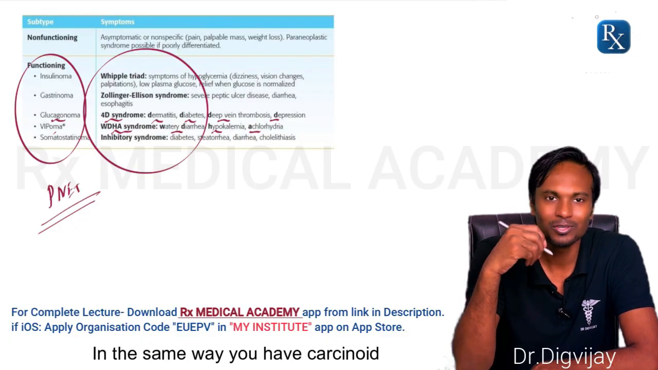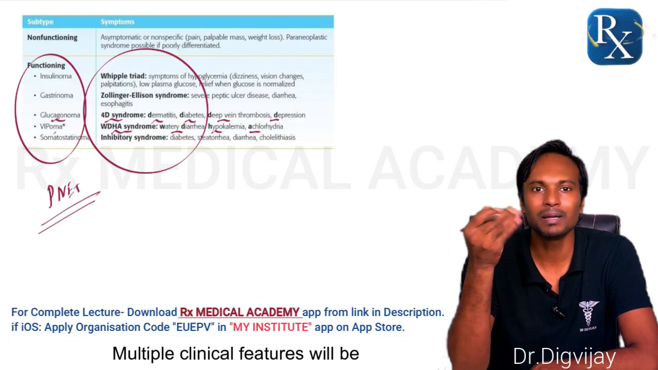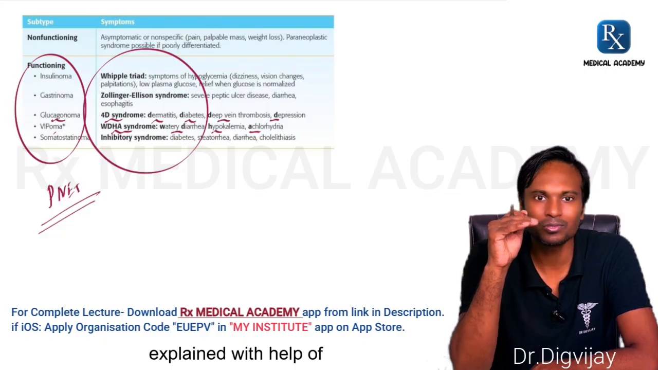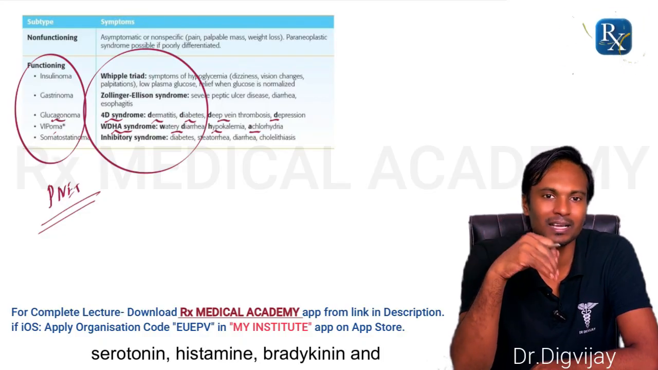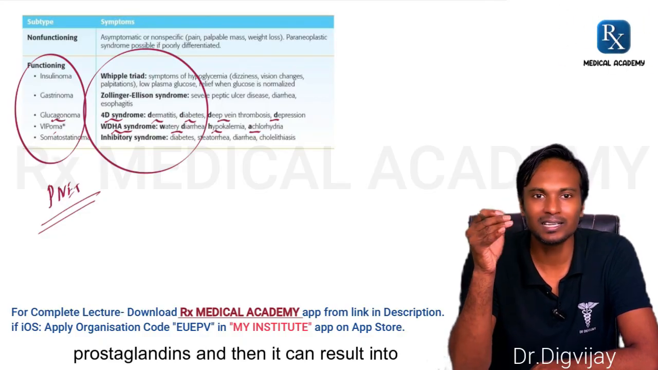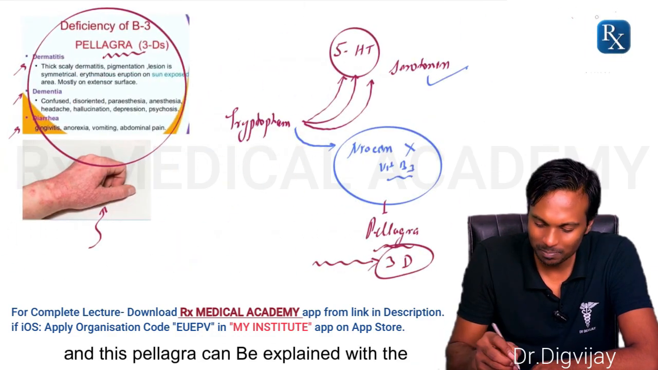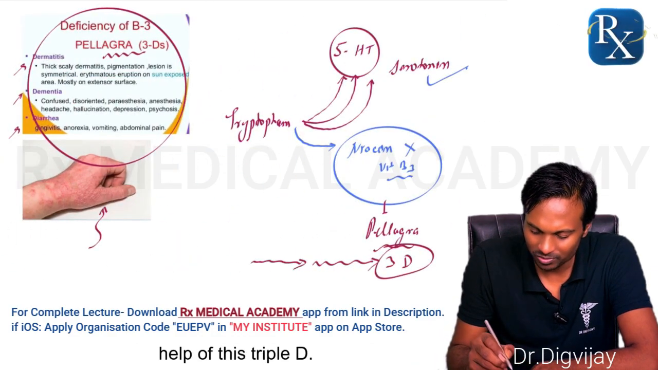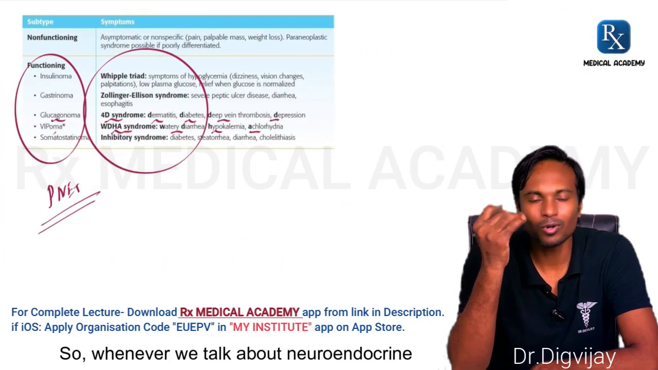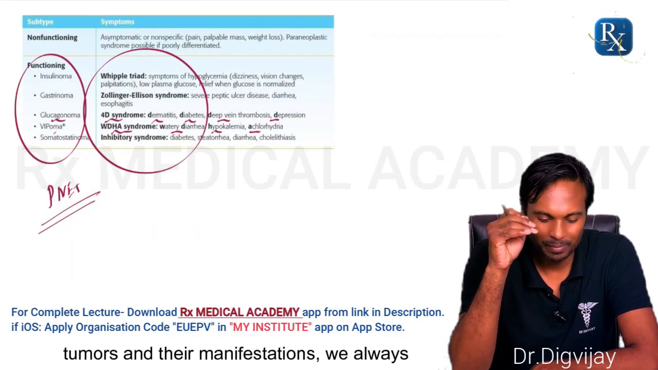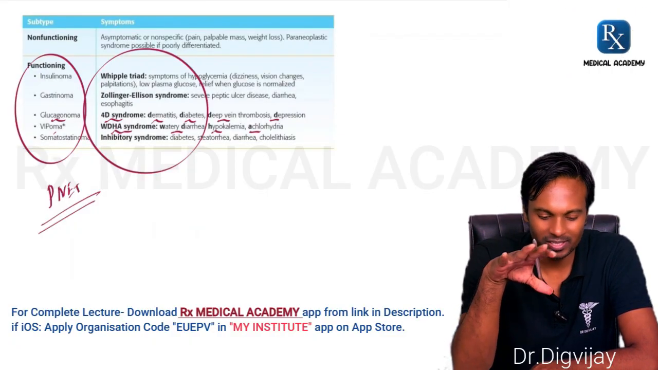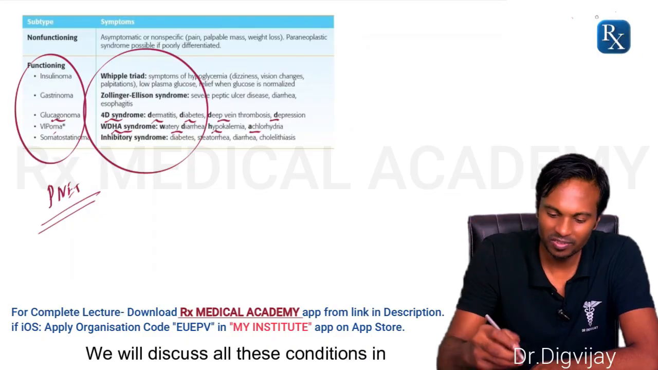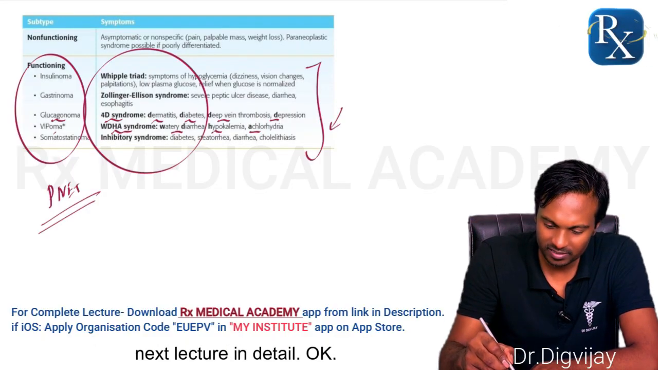In the same way, you have carcinoid syndrome. Multiple clinical features will be explained with the help of serotonin, histamine, bradykinin, and prostaglandins. And then it can result in pellagra. And this pellagra can be explained with the help of the triple D. So whenever we talk about neuroendocrine tumors and their manifestations, we always try to include a few triads. We will discuss all these conditions in the next lecture in detail.